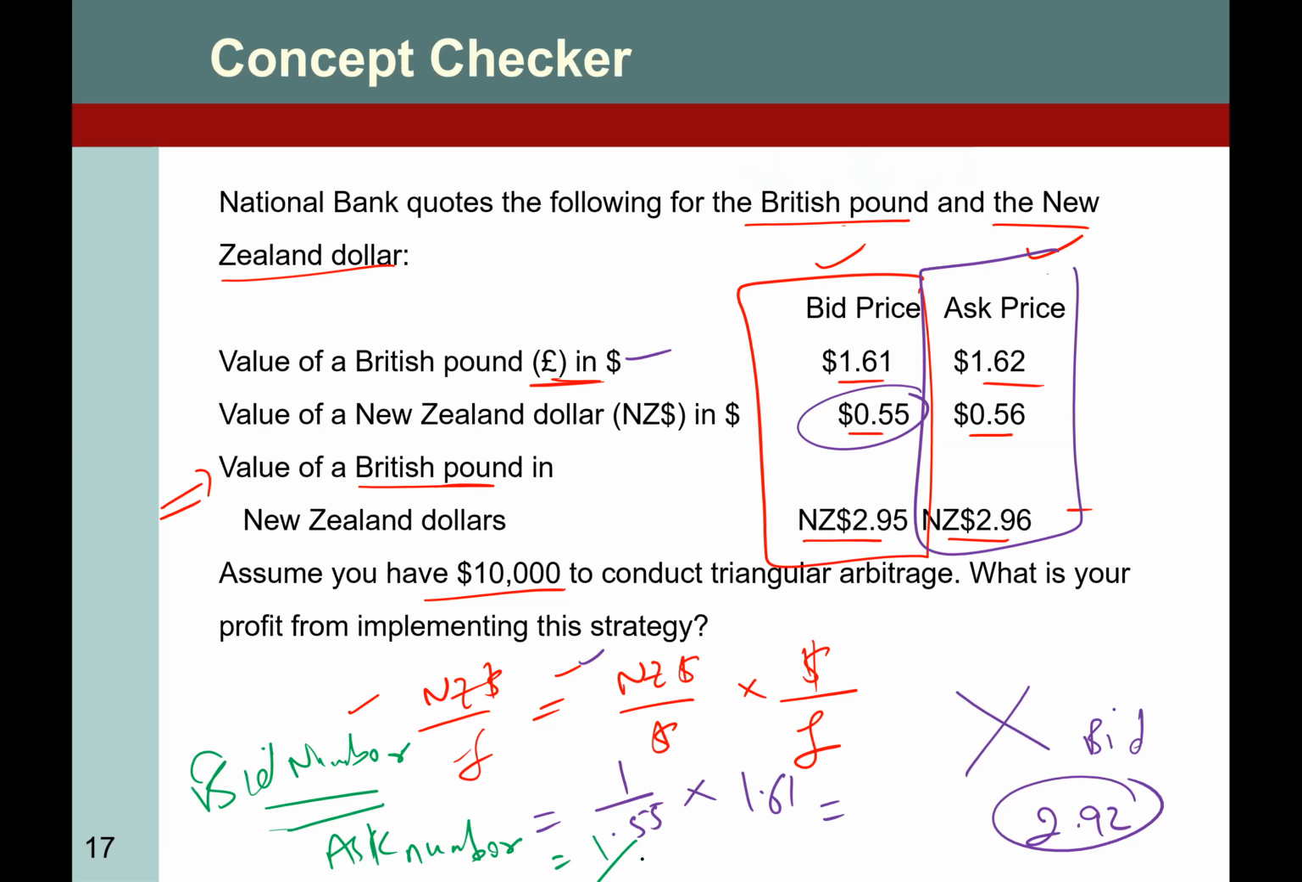It will be 1 divided by 0.56 multiplied by 1.62. So here we go: 1.62 divided by 0.56. The answer will be 2.89, right? 2.89. So now, which one is bid and which one is ask? This one would be the bid and this one would be the ask. Now forget about that. These numbers were calculated on the basis of bid, but since they revealed a higher number, we can just say that we found the cross rates 2.92 and 2.89.